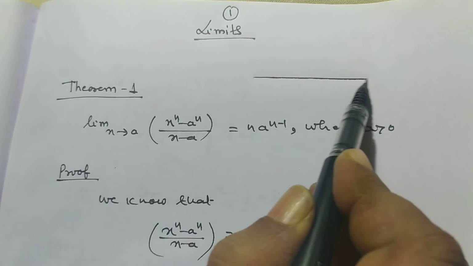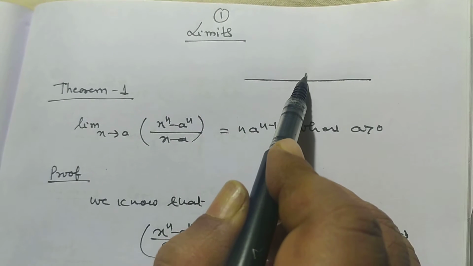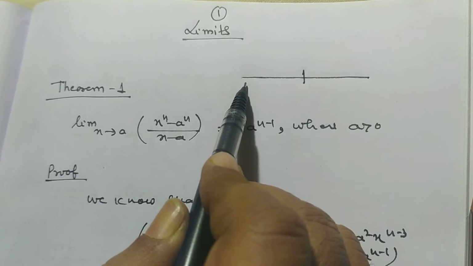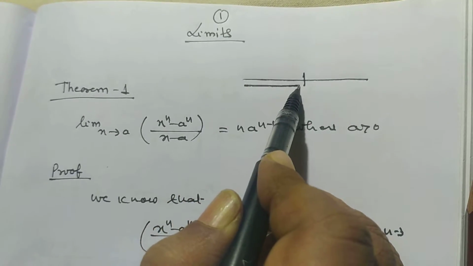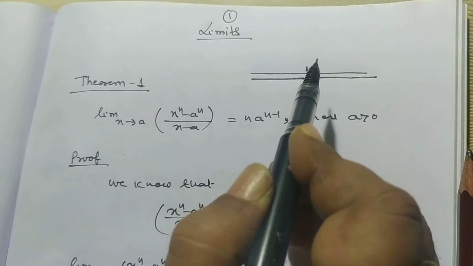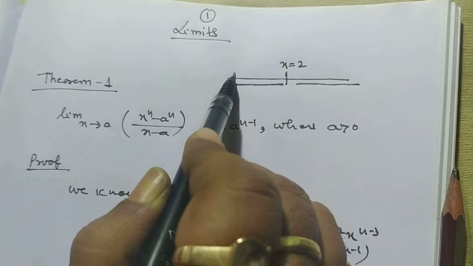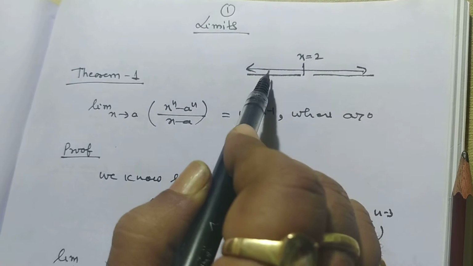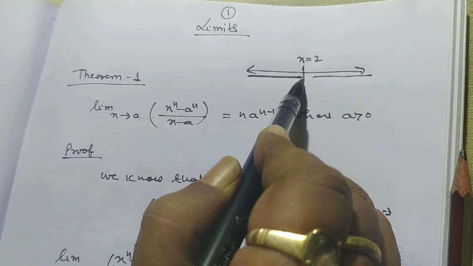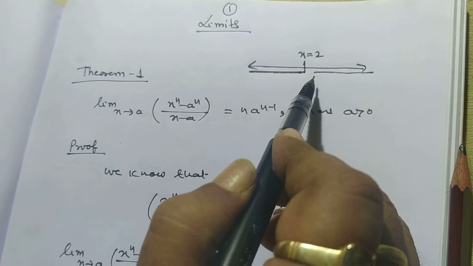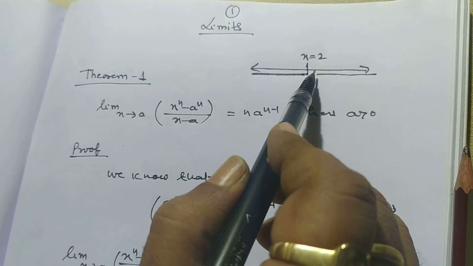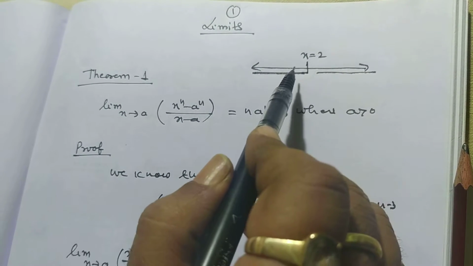Students, I want to discuss a very important topic of calculus. Suppose here there is a point x is equal to 2 on this line, and we move towards x is equal to 2. So we can reach x is equal to 2 in two ways.